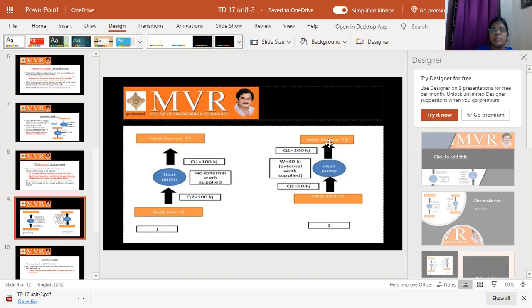We have to give some amount of energy to the system, and it takes heat from a lower body to a higher body. So here we supply some amount of work to the heat pump. It takes in work, and after that it flows heat from the lower body to the higher body. That is the main reason behind the difference between the heat engine and the heat pump and refrigerator.